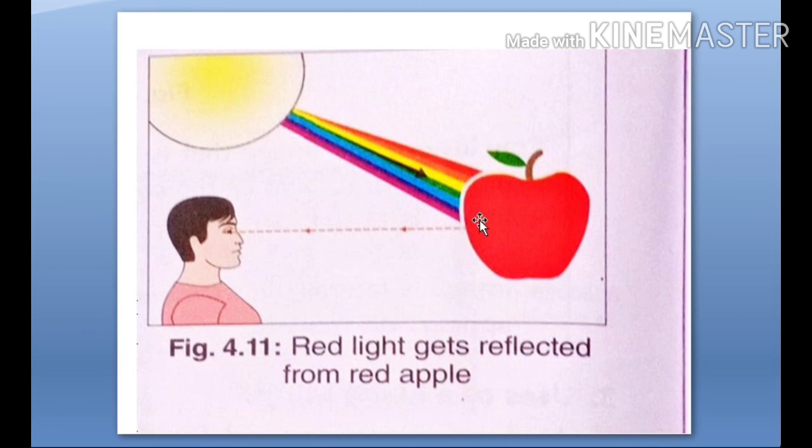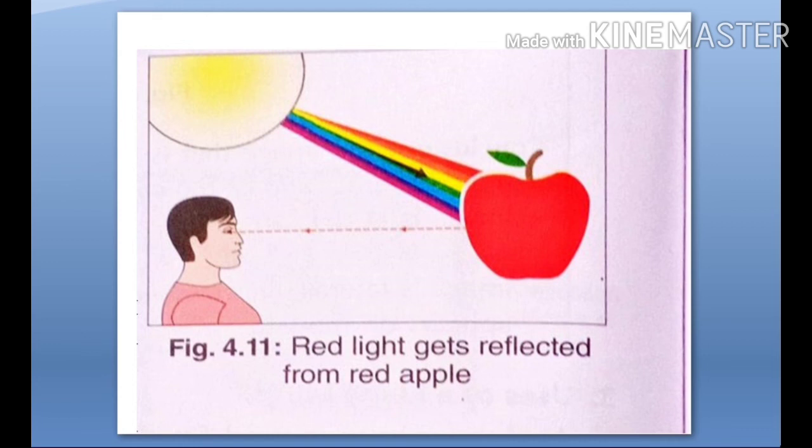Is that okay? What happens when a white light falls on a red apple? Apple absorbs all the 6 colors and it reflects only the red light. That's why it appears red, because it is reflecting only the red light.